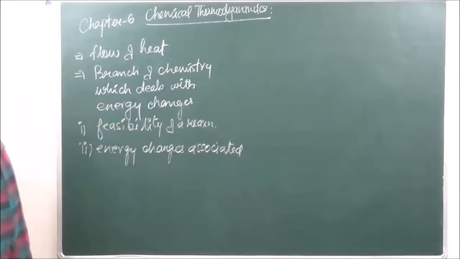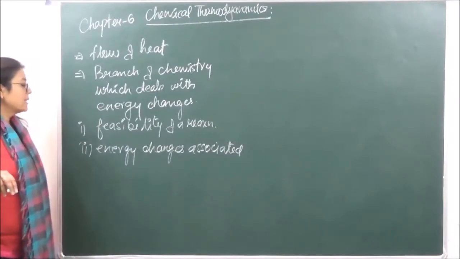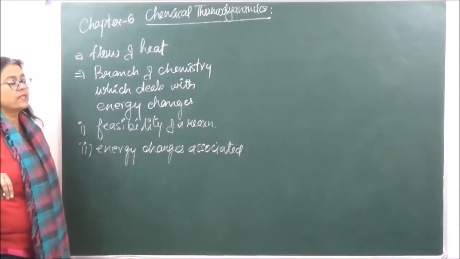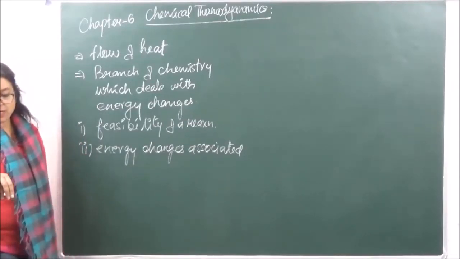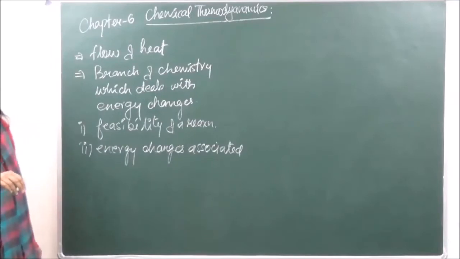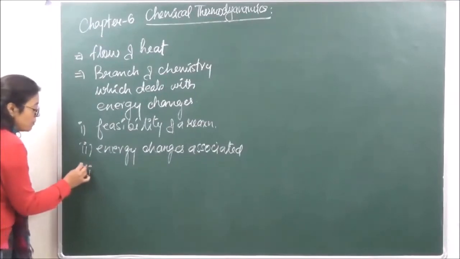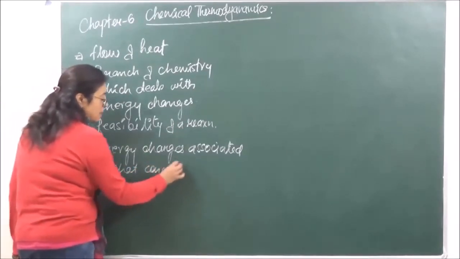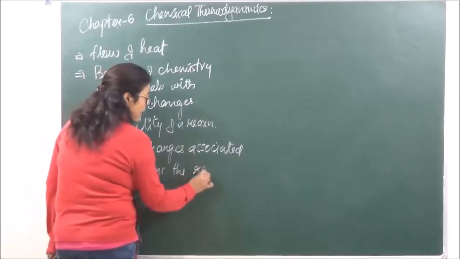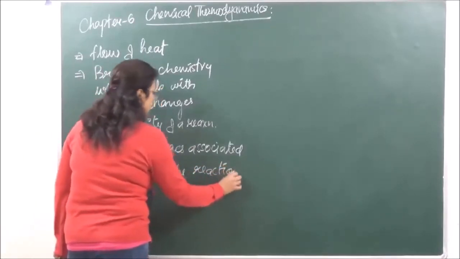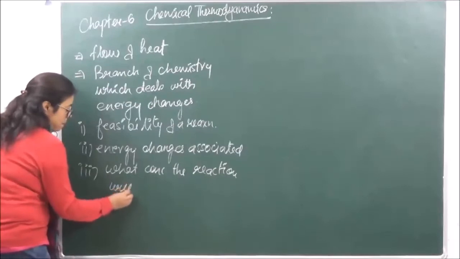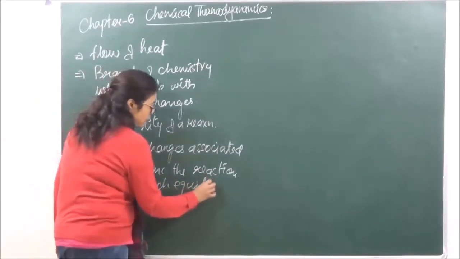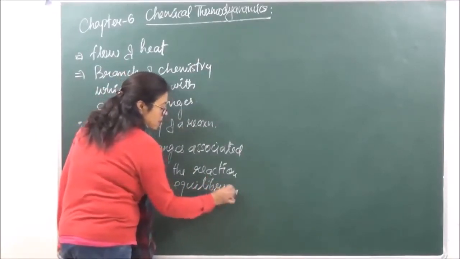Which chemical thermodynamics is going to give us, that what are the energy changes which are taking place when a reaction is proceeding. Then number 3, over here it also tells us at what particular concentrations the reaction will reach equilibrium.